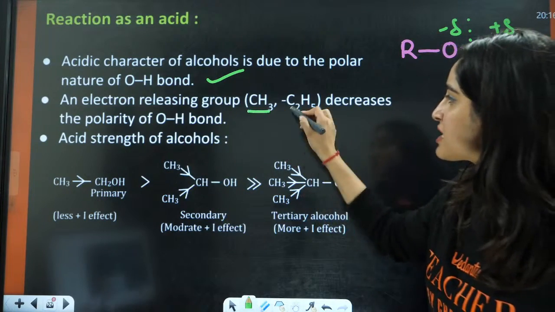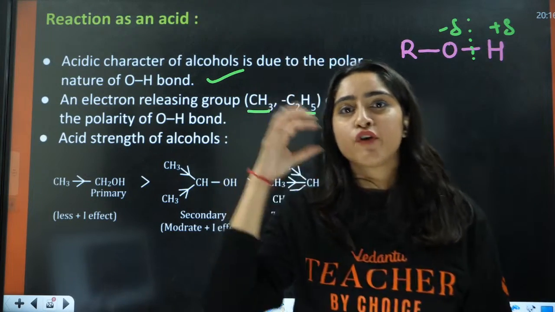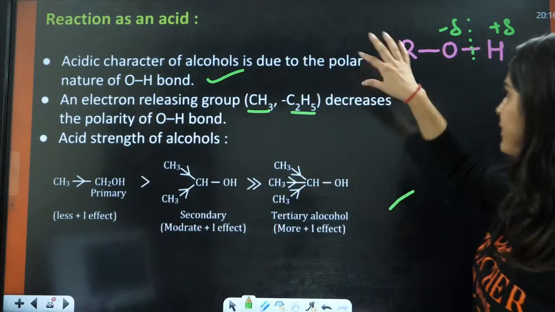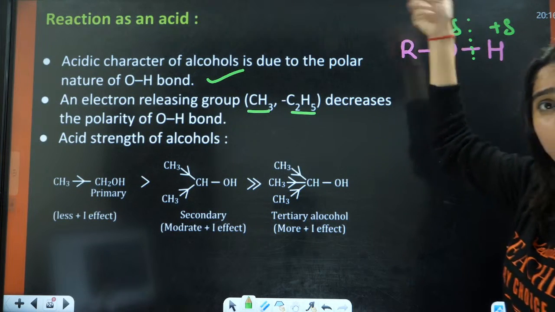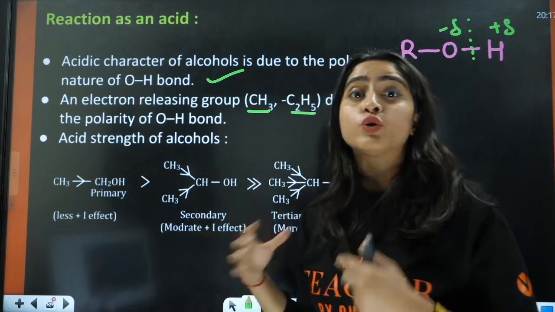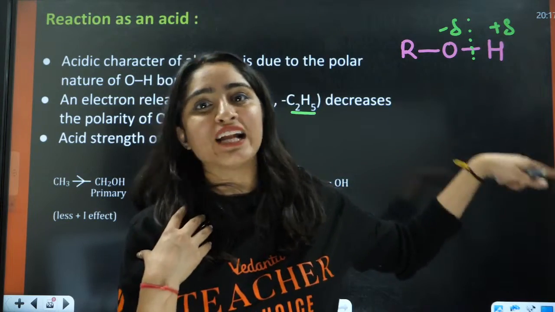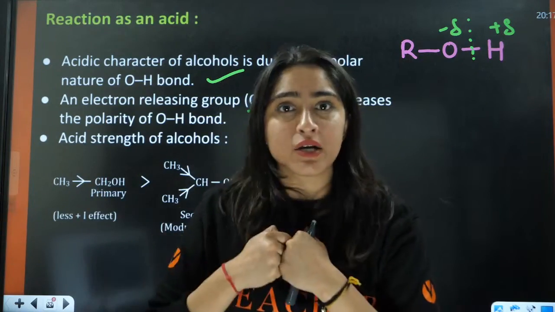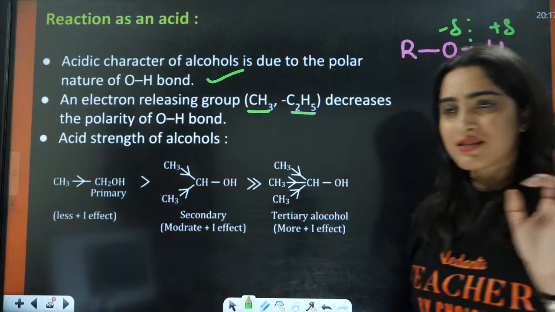Electron releasing groups, that is CH3, C2H5, decrease the polarity of OH. More is the electron releasing group, if the alkyl chain is getting more and more, it is going to donate electrons. If it is donating electrons, it is going to decrease that polarity, because the electrons are already coming from this side. So this oxygen does not want to extract the electrons from the hydrogen because it is already getting electrons from this alkyl chain. That is how it is going to lower the polarity of the OH bond, right? Now you have acidic strength of alcohol.